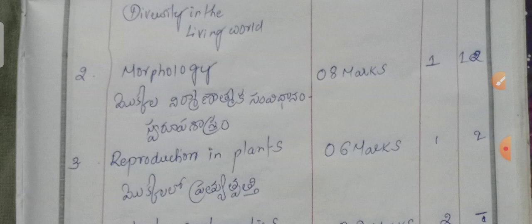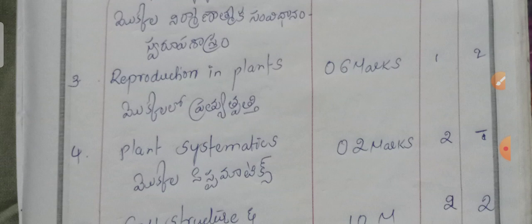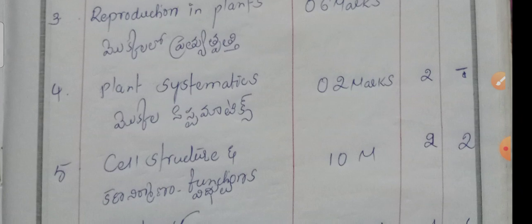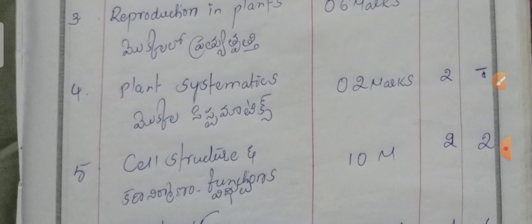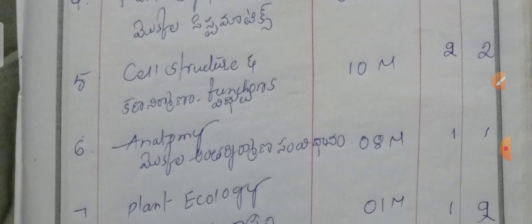So once you get the 1 mark question and 4 marks question also. Reproduction in plants, 6 marks weightage, 1 mark and very short answer questions. Next, plant systematics, you may get the 2 marks. Okay, 2 questions may come from the first, like 1 mark questions. Next, fifth unit. Okay, 10 marks weightage will be there.